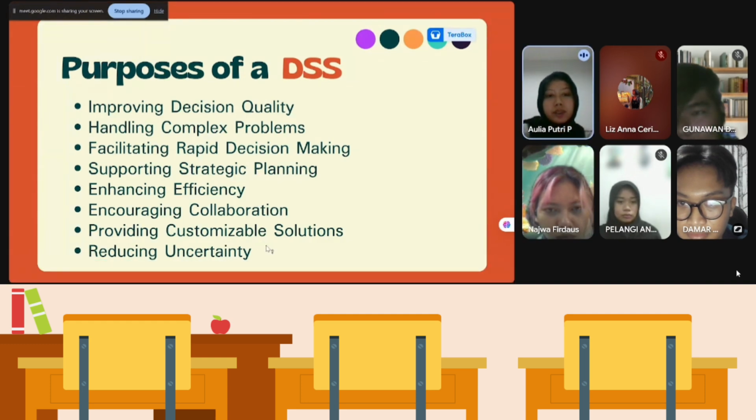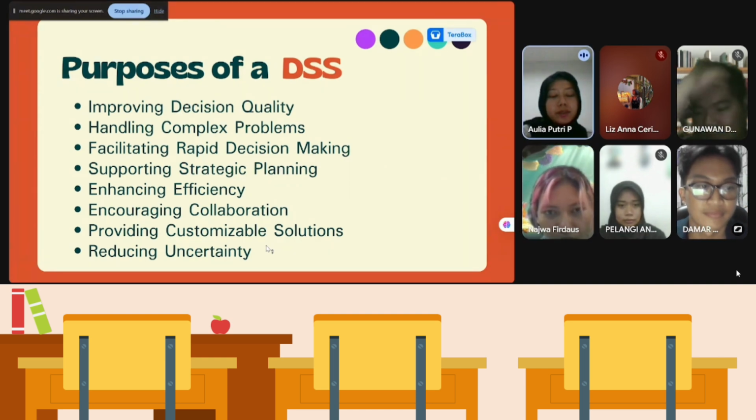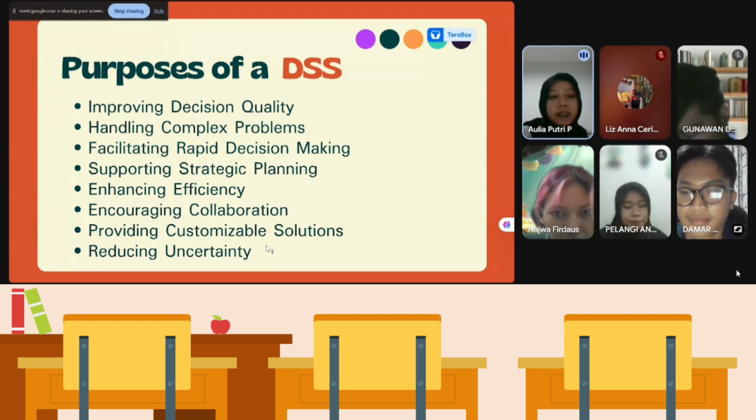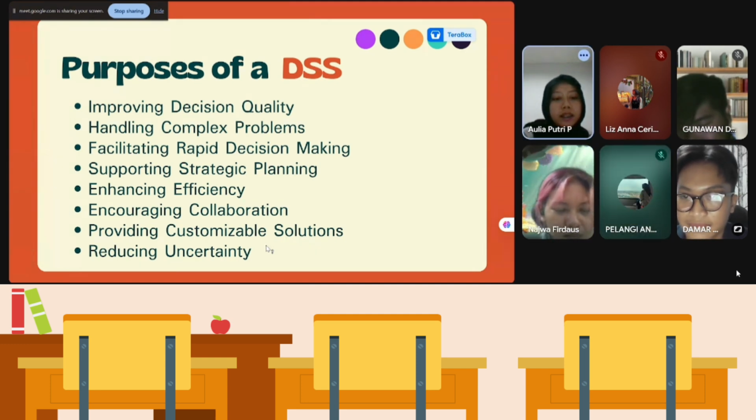Okay, the purpose of DSS. Number one is improving decision quality, number two is handling complex problems, number three is facilitating rapid decision making, number four is supporting strategic planning, number five is enhancing efficiency, number six is encouraging collaboration, number seven is providing customizable solutions, and the last, eight, is reducing uncertainty.